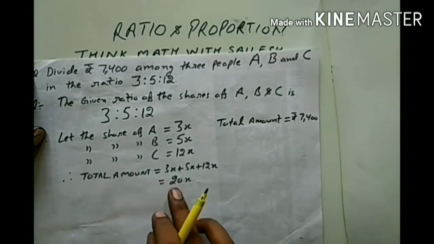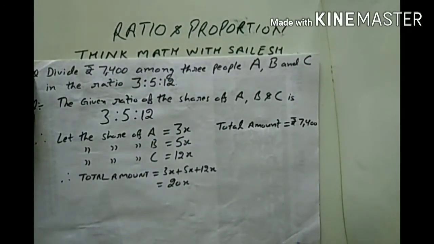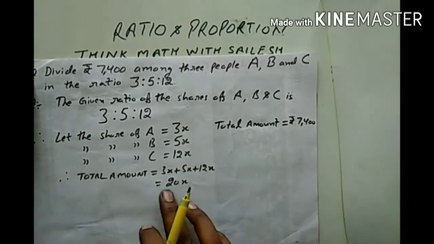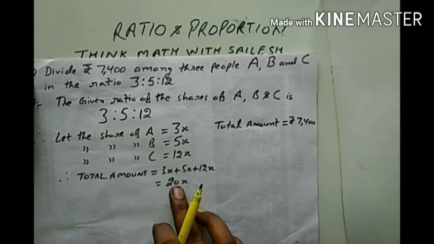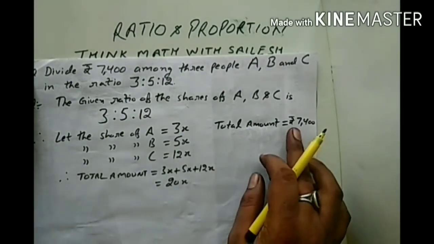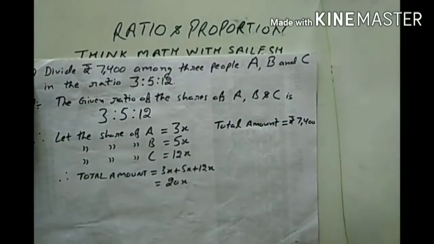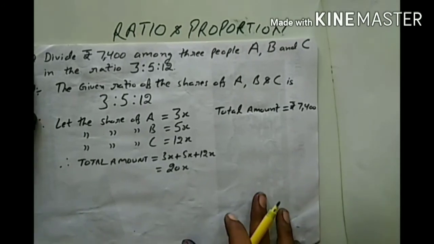In most ratio sums, you will get the same term in the solution. One term will be given to you and the other term you have to make yourself. You have made this 20x and this was given. Both are the total amount, therefore you will equalize both.